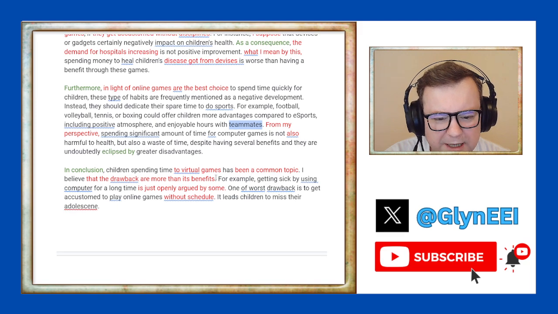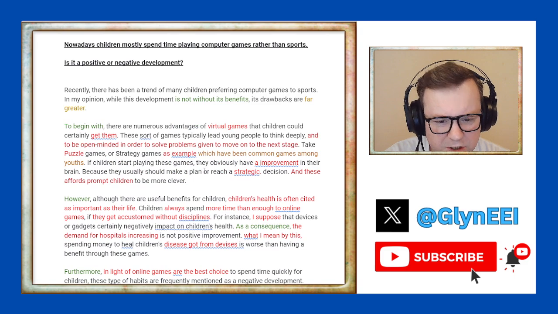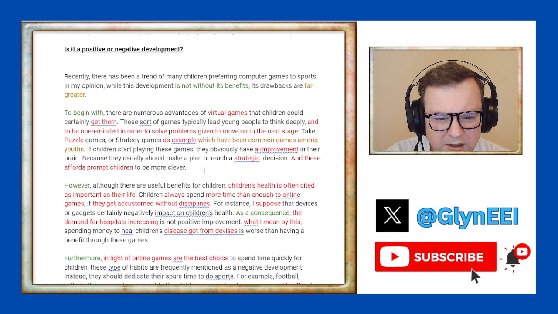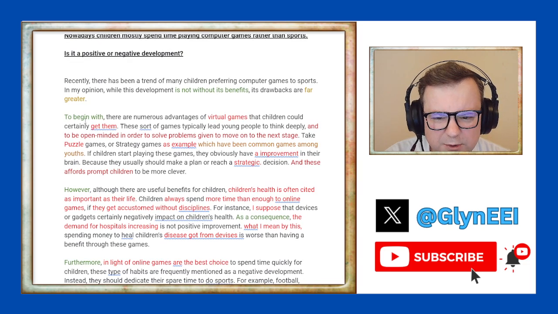We get drawbacks, benefits. Cool. All of that is good. That's showing some awareness of style. It's not very academic in terms of its language, like with "get them". So I think 6 is fair.